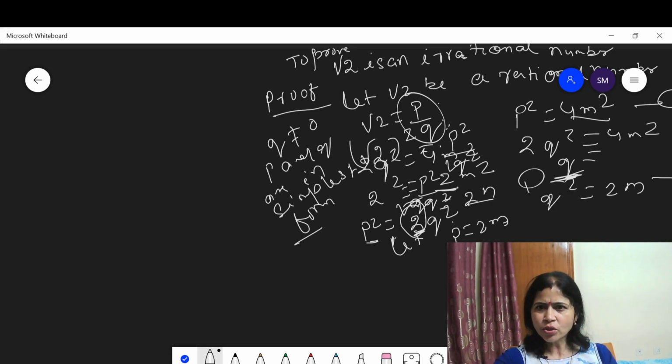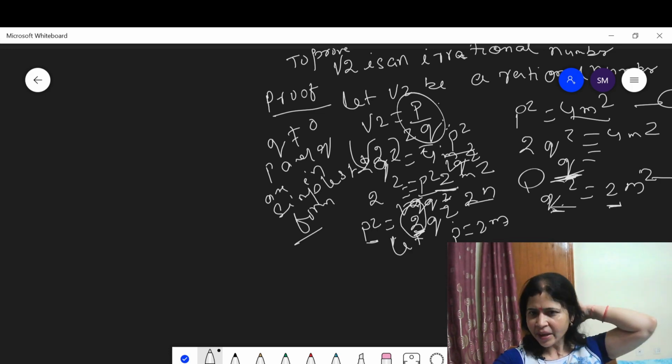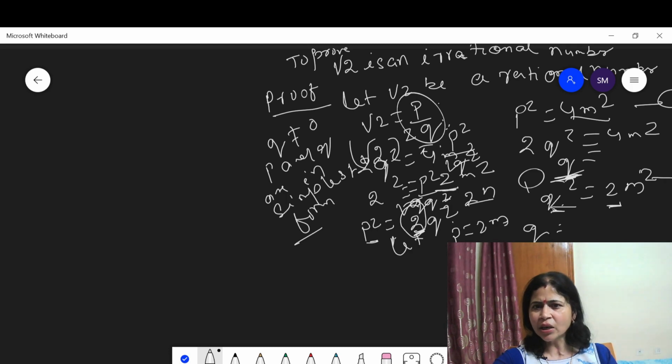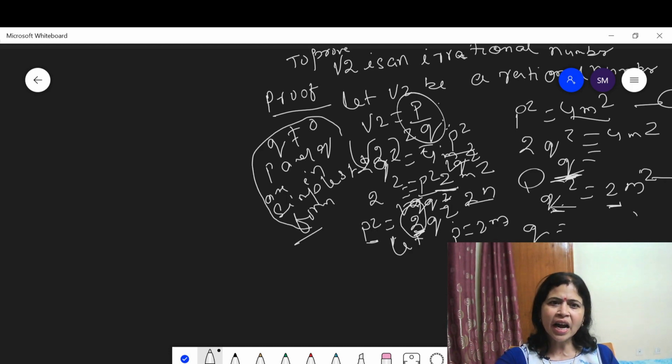This shows that q square is equal to 2m square. This means q square is a multiple of 2. This means q square is an even number, which shows that q is also an even number, which contradicts the assumption that p and q are in simplest form.